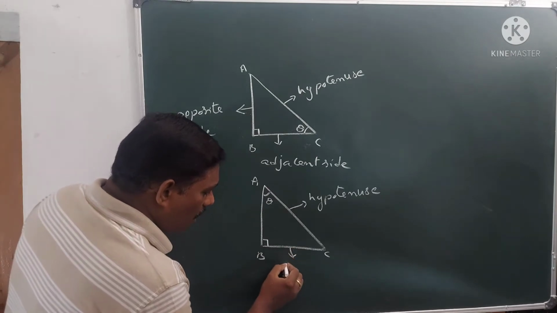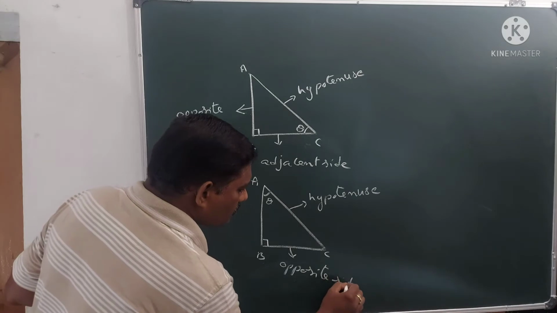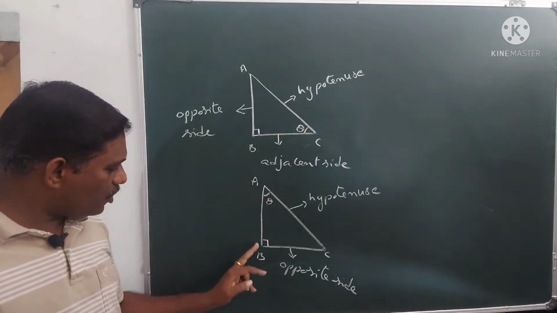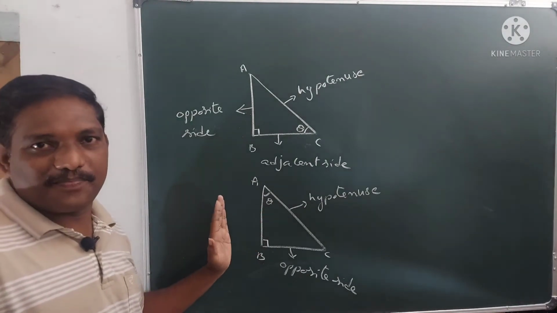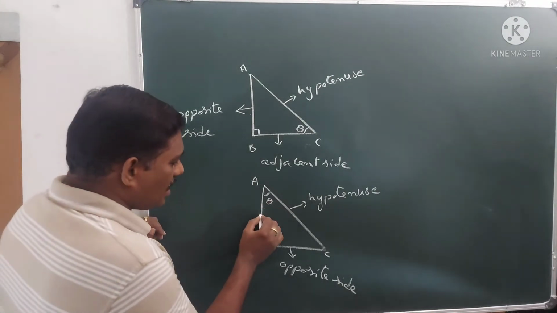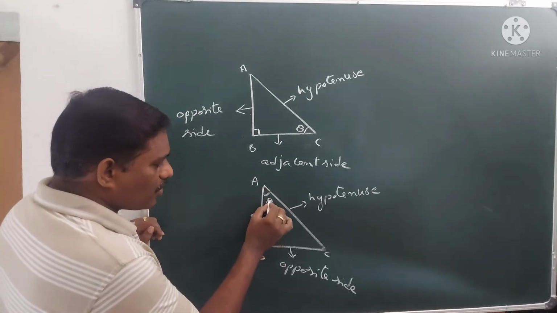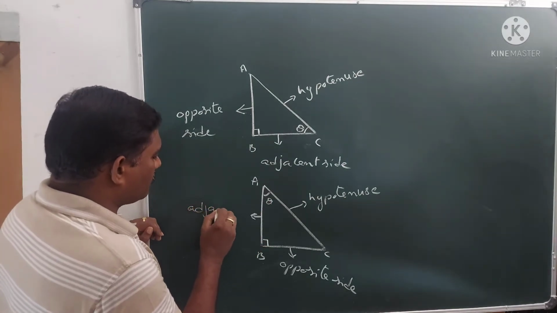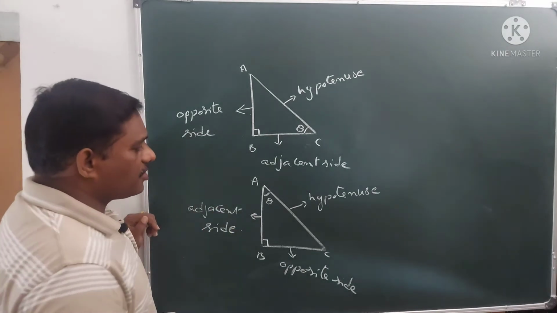Now BC becomes the opposite side. And the side which is adjacent to theta, beside it, is AB. This is called the adjacent side.